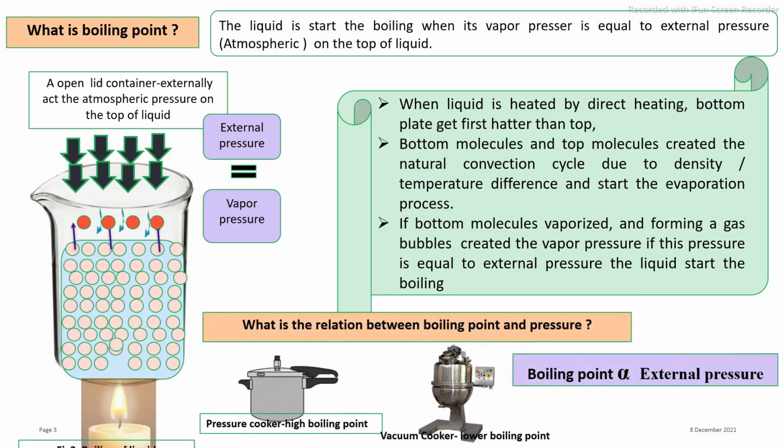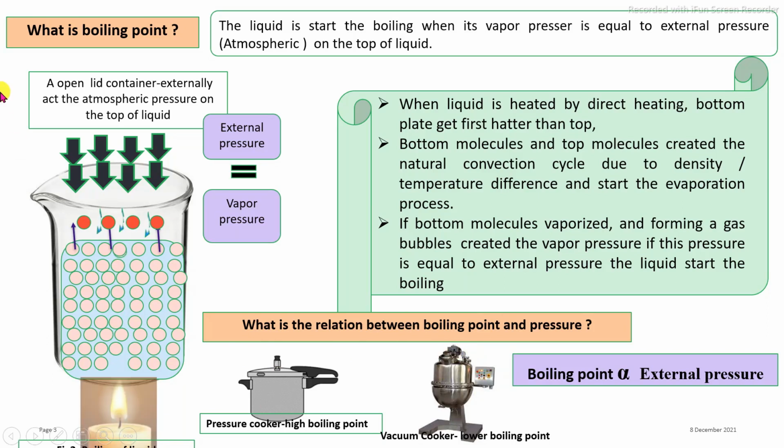You can see the relation between the boiling point and the external pressure which acts on that liquid. If the external pressure is high, a simple example is a pressure cooker, where the lid is completely closed and the steam formed inside the cooker acts as an external pressure on the top of the liquid, resulting in increasing the boiling point of that liquid. In general, at atmospheric pressure the boiling point of the liquid is 100 degrees Celsius, but in a pressure cooker the boiling point of the liquid is 120 degrees Celsius.